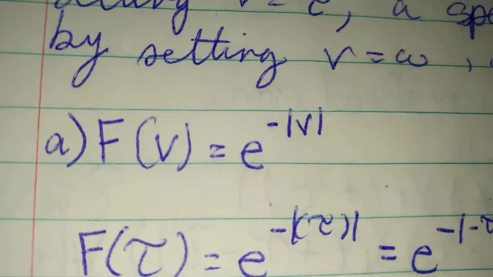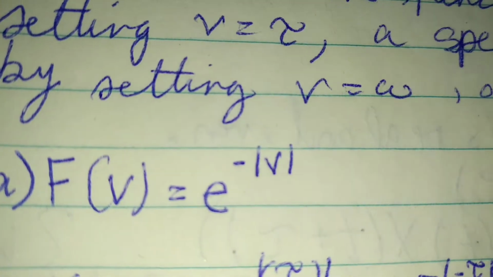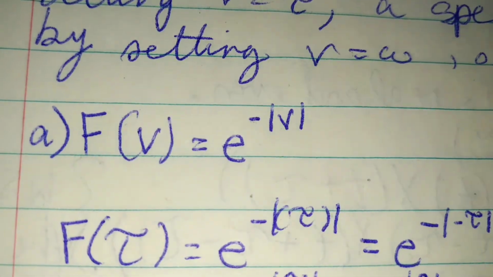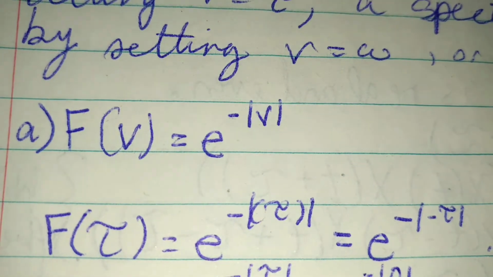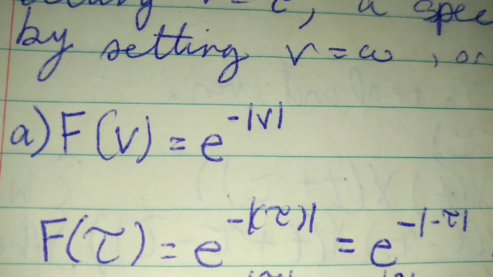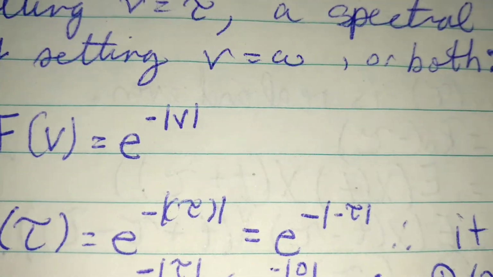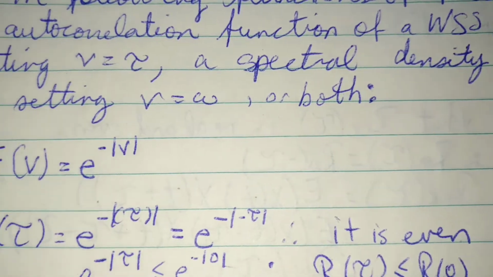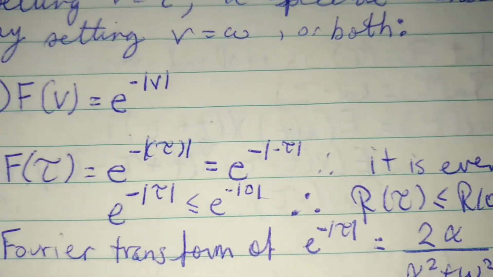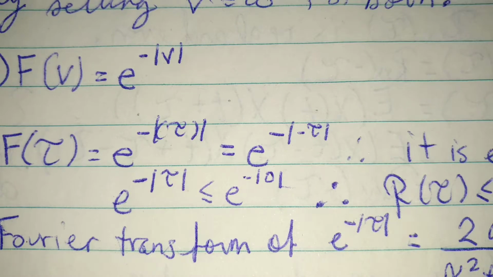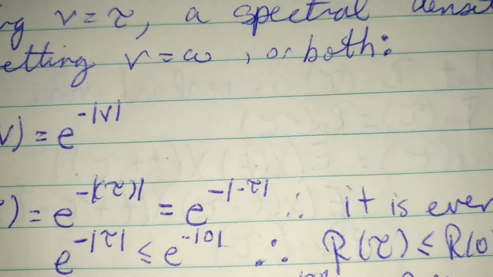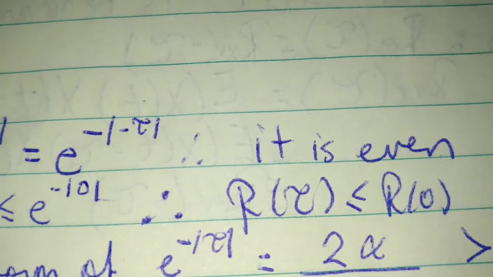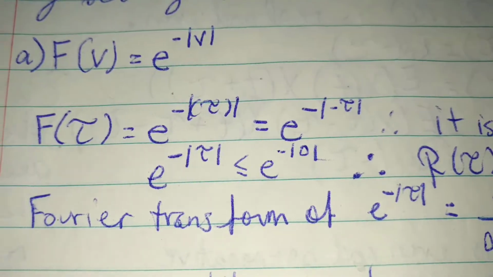So the first example that they give is f of V is equal to e to the negative absolute value of V. And so when we sub in tau, we have f of tau is equal to e to the power of negative absolute value of tau, and that's also equal to e to the negative absolute value of negative tau, which means that the function is even. e to the negative absolute value of tau is also less than or equal to e to the negative absolute value of 0, which means that the autocorrelation of tau is less than or equal to the autocorrelation of 0.